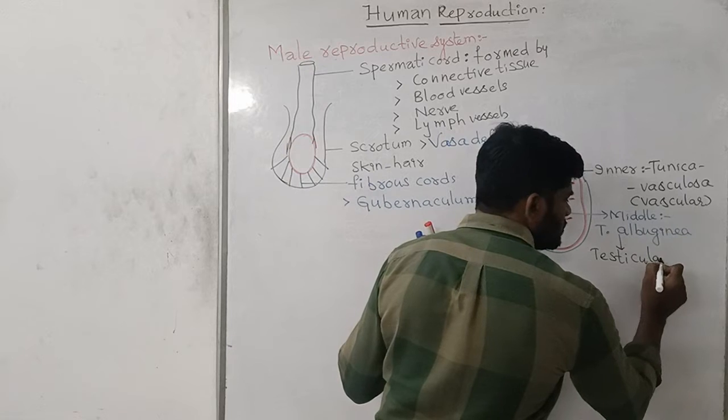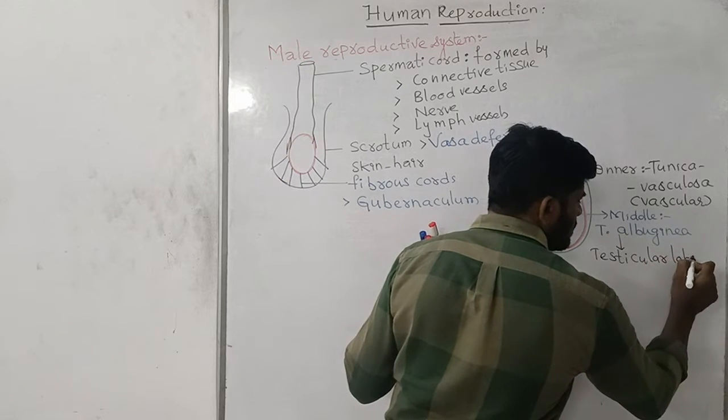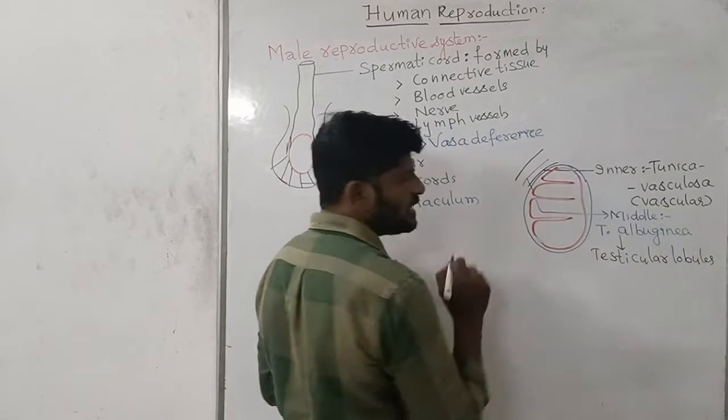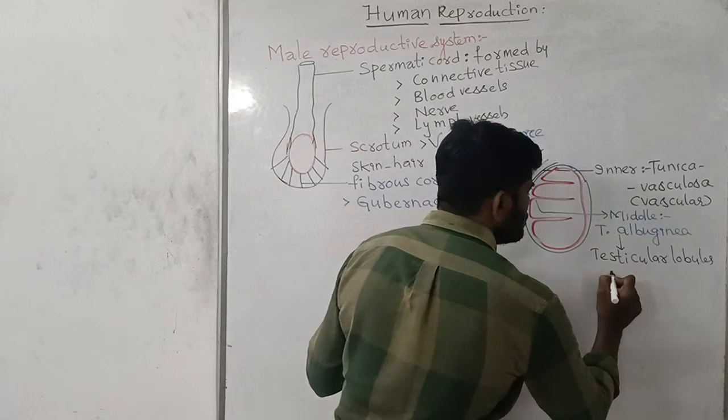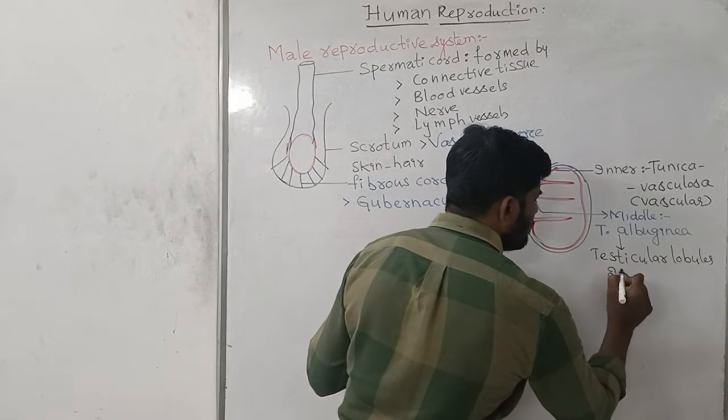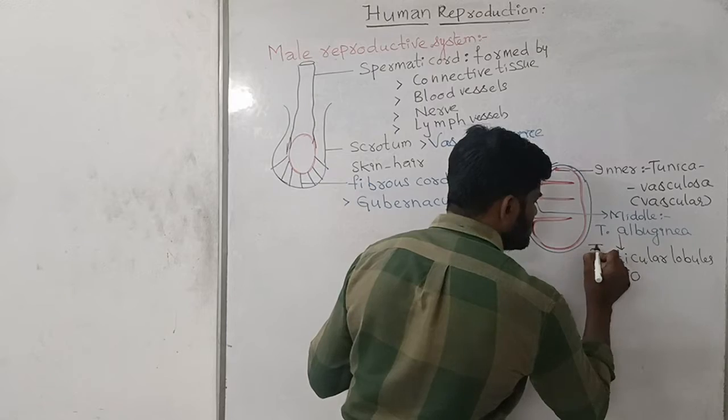For one testis, as many as 250 testicular lobules are present.